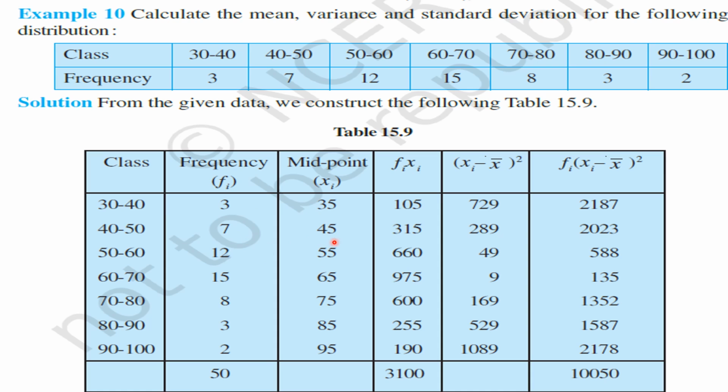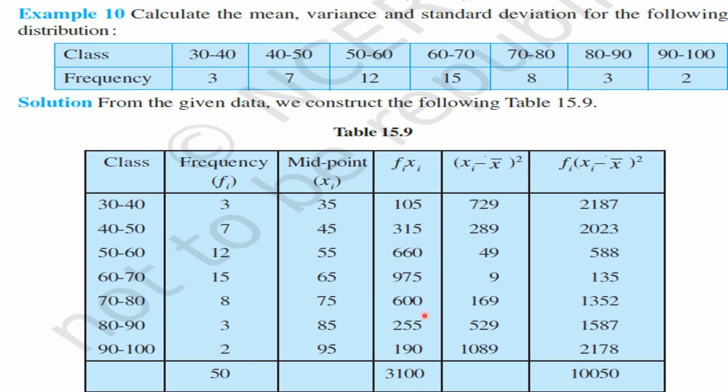7 into 45 is equal to 315. 12 into 55 is equal to 660. Okay, my children. 15 into 65 is equal to 975. 8 into 75 is equal to 600. 3 into 85 is equal to 255. 2 into 95 is equal to 190. Understood all these 7 values, my children?